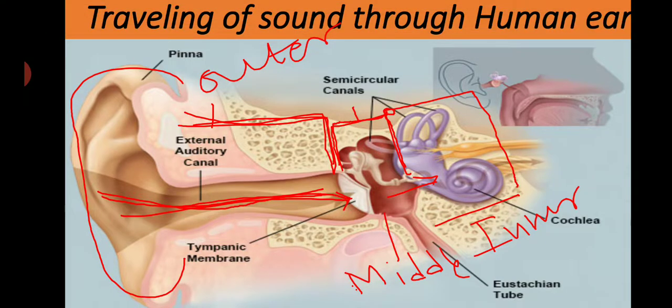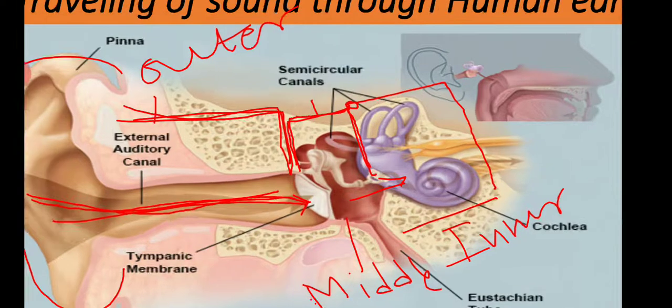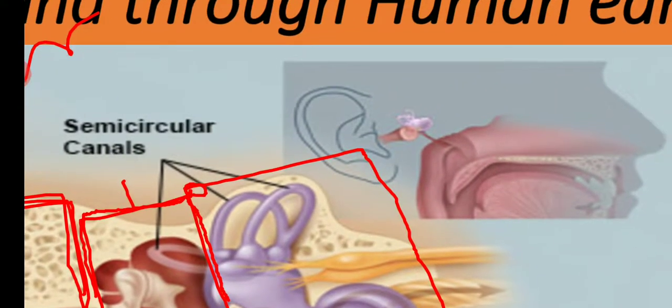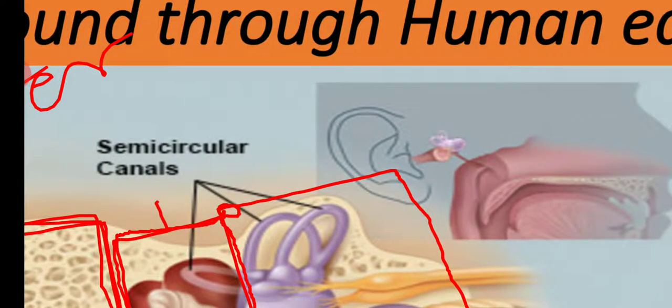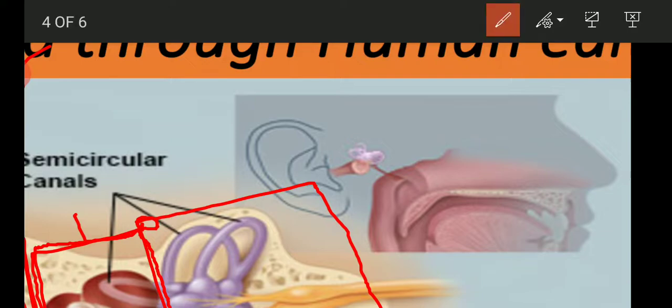If we look closely, you can see the size of the inner ear is so small. You can see here, it is so small. There is the auditory canal, and here is the eardrum, and this is the cochlea and the auditory nerves, which are connected with the other parts, and through the auditory nerves the signal passes to the brain.